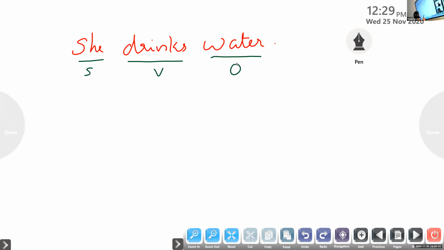Now, Vaiga, you tell me whether the sentence is in active voice or passive voice. Ma'am, it is an active voice. Why? Because it shows a tense. Tell me the tense form. Simple present. Excellent. The sentence is given in simple present tense. Now, Vaiga, you tell me how to change this active voice sentence into passive voice. This question is for you, Vaiga.